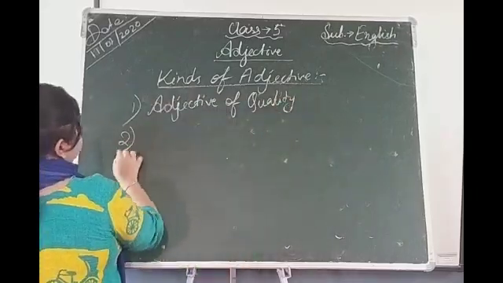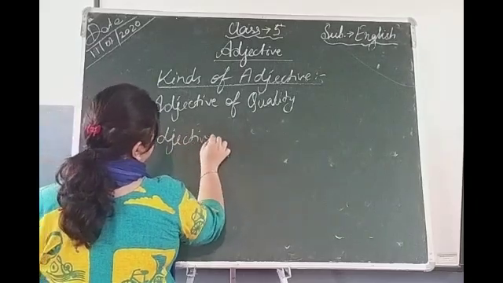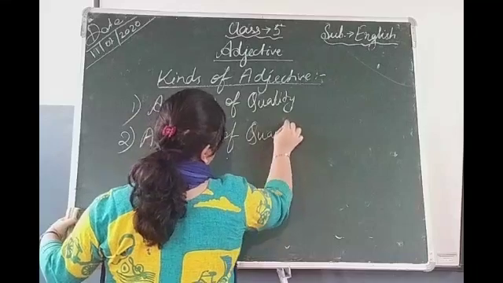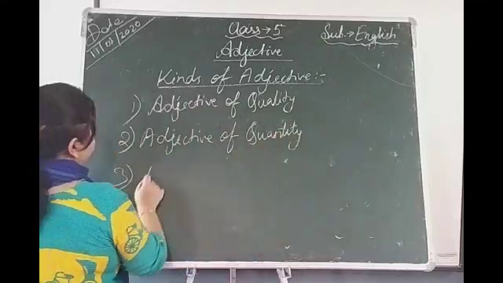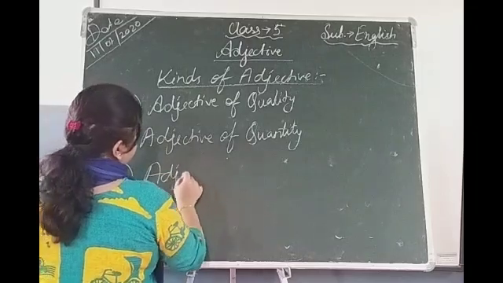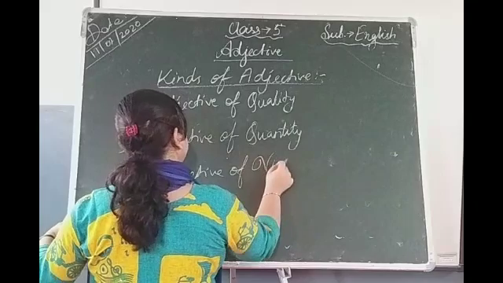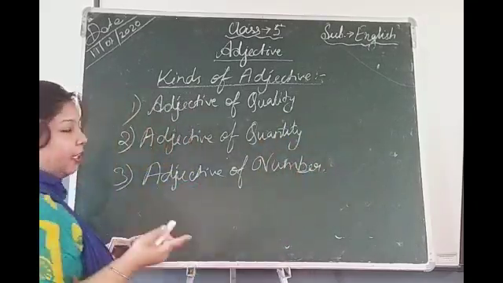Second one is adjective of quantity. And third one is adjective of number. And the remaining 3 we will learn in the next class.